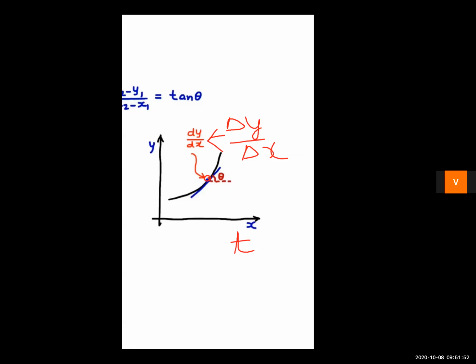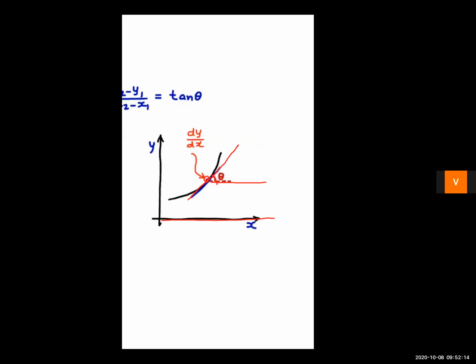Right, children? So at the point where you want to find the slope, you will draw a tangent. We know how to draw a tangent, right? We will draw a tangent and then measure the angle with the x-axis. We will draw a line parallel to the x-axis, and at the point where we want the slope, we will draw a tangent.